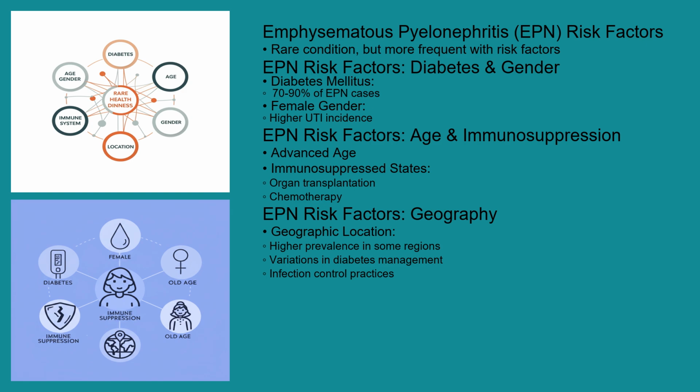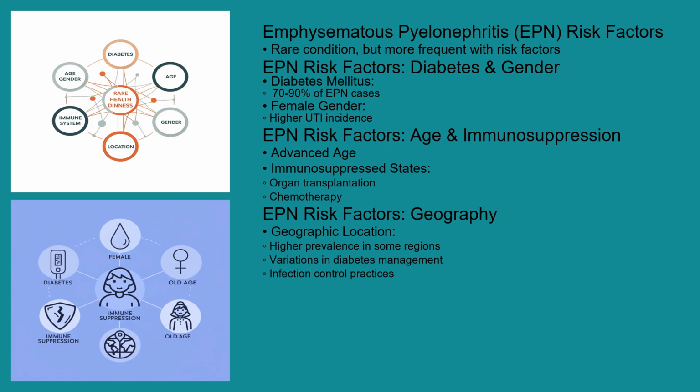EPN is a relatively rare condition, but it is more frequently observed in individuals with certain risk factors. The most significant risk factor is diabetes mellitus, with approximately 70–90% of EPN cases occurring in diabetic patients. Women are also more susceptible than men, likely due to the higher incidence of urinary tract infections in women.